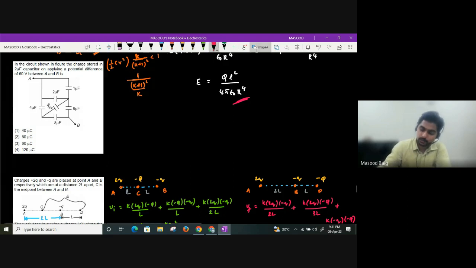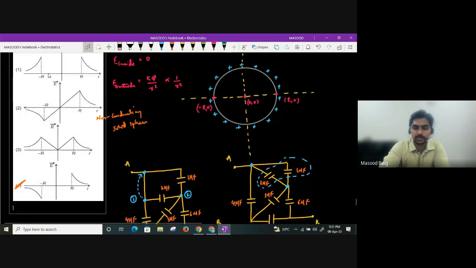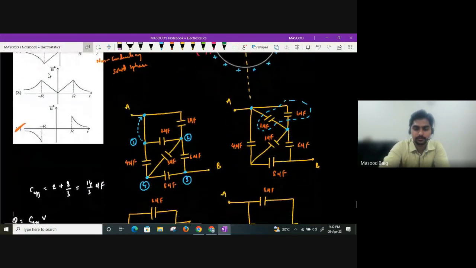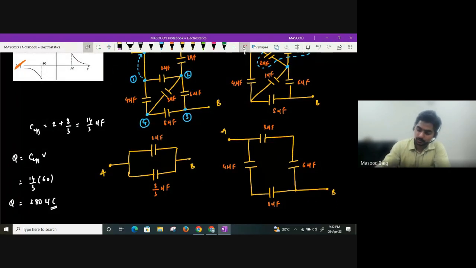So what we can do is, they are asking us to find effective capacitance between A and B. So what is the first thing that we will do, beta? Between A and B, I'm going to connect a battery. Now as I found out the total charge, from here I am going to get how much charge? 280 microcoulomb. Now this charge will get divided, beta. See, I'll go in reverse manner. We have taken the diagram now. We are going to go in reverse manner now. Right. So from here we got how much charge, beta? From here we got 280 microcoulomb.